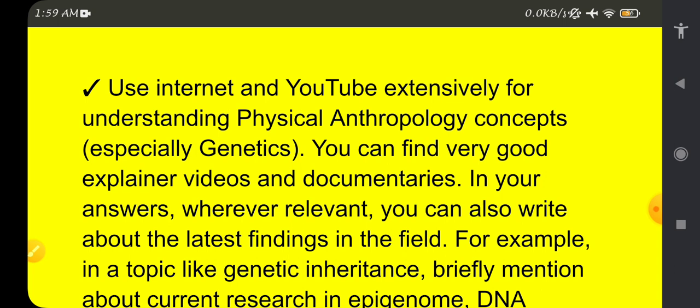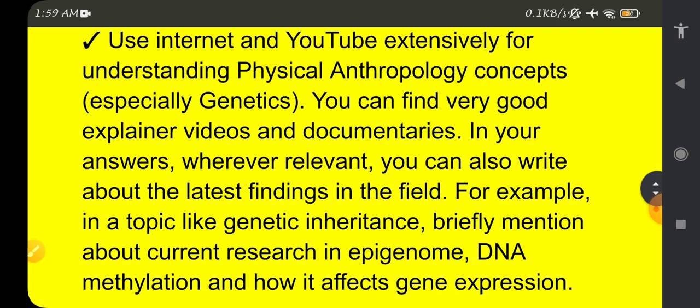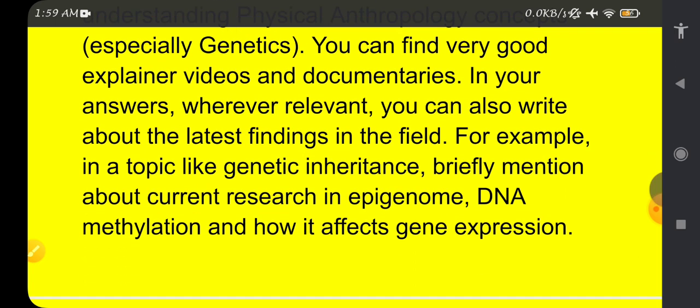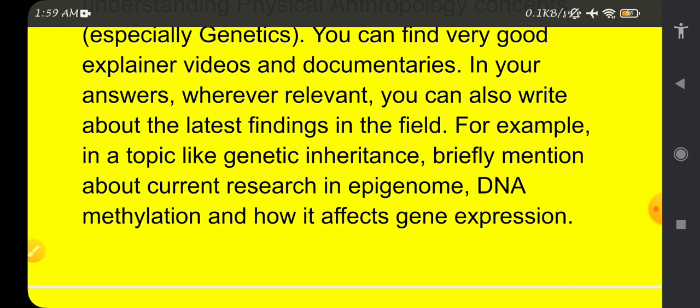In your answers, wherever relevant, you can also write about the latest findings in the field. For example, in a topic like genetic inheritance, briefly mention current research in the epigenome, DNA methylation, and how it affects gene expression. Nowadays we are also looking at the human gene product, the genetics of communicable diseases, non-communicable diseases, and vector-borne diseases, and even genomic things about COVID-19, how variants are affecting the human genome. Everything is present on a daily basis, so that should also be added briefly.